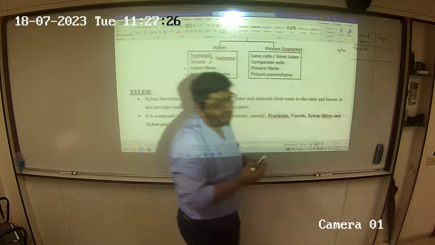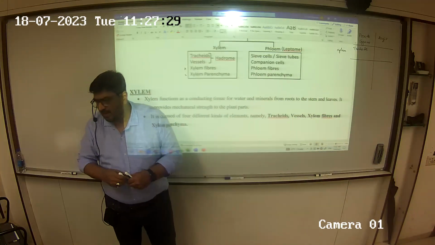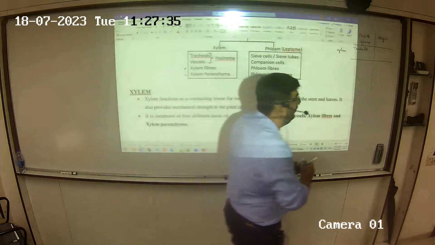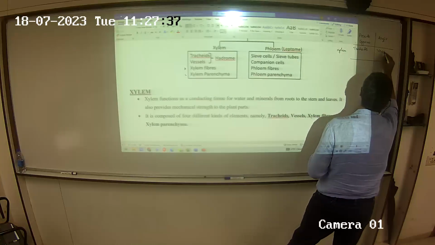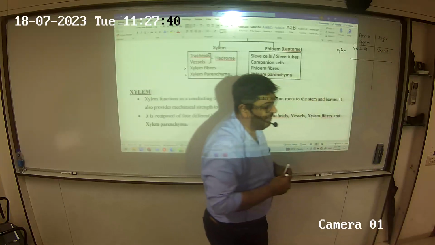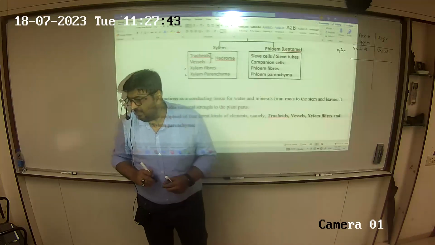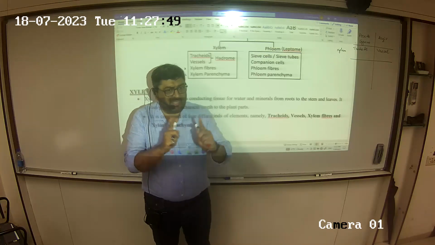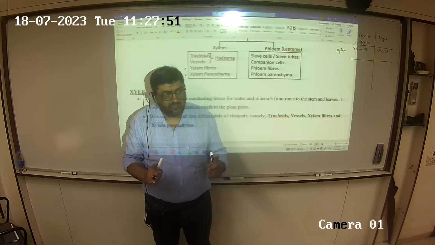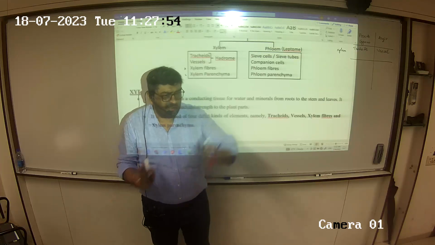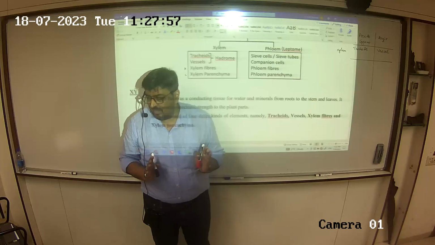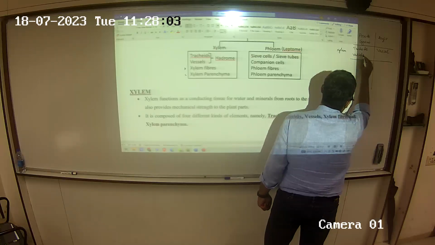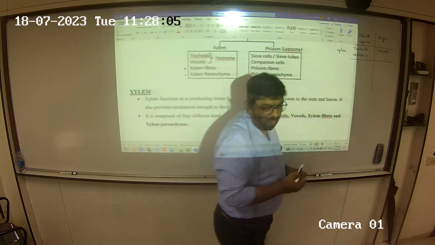The conducting structure in a pteridophyte and gymnosperm is a tracheid. The advanced version of a tracheid is a vessel. So angiosperms have vessels. Both are actually the same conducting structure, this one is a bit primitive and this one is a bit advanced. So vessels are completely absent in lower groups of plants.